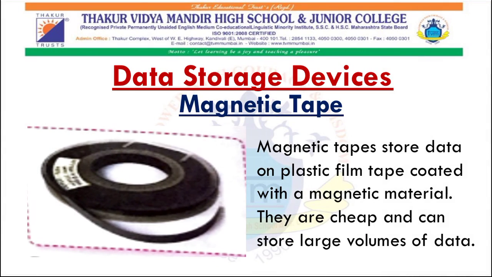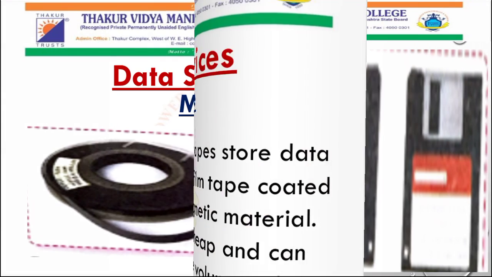The first data storage device is magnetic tape. Magnetic tapes store data on plastic film tape coated with a magnetic material. They are cheap and can store large volumes of data. Magnetic tape was used for audio and video.